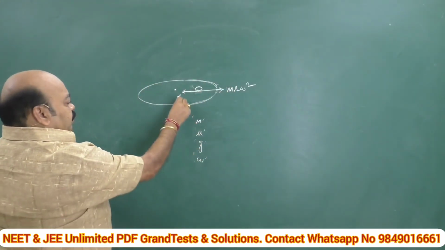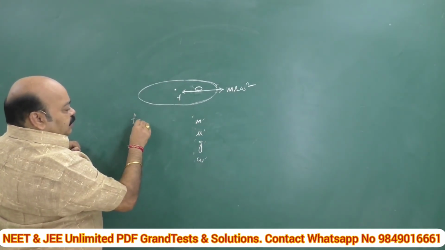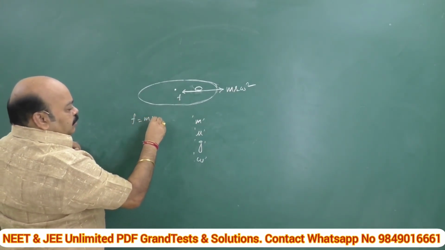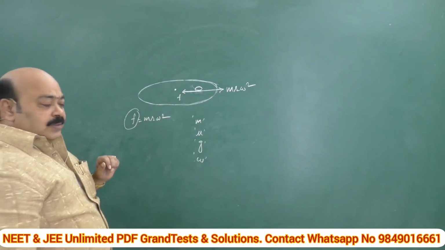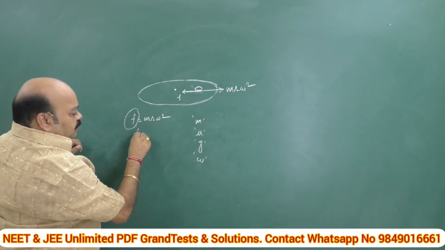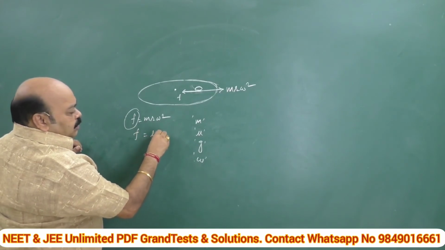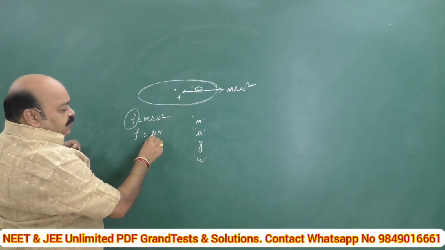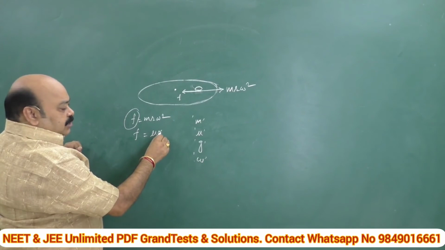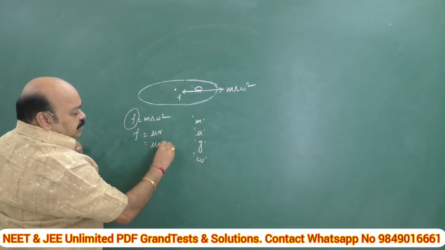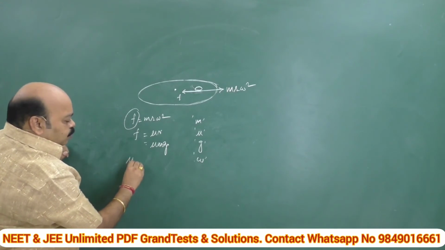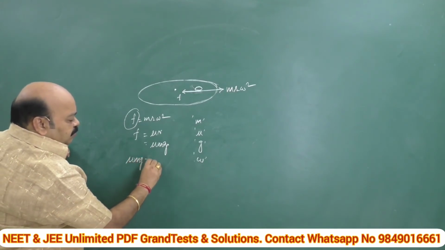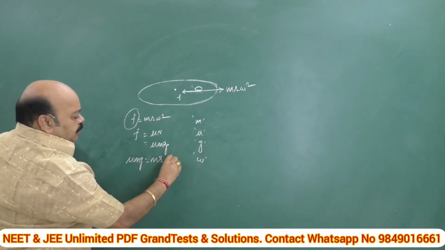Now see, this is the frictional force F. F is equal to m r omega square. What do you mean by F? Very simple. Frictional force is nothing but mu N, where mu is the coefficient of friction and N is the normal reaction, which can be replaced with mg. So the above equation becomes mu mg is equal to m r omega square.